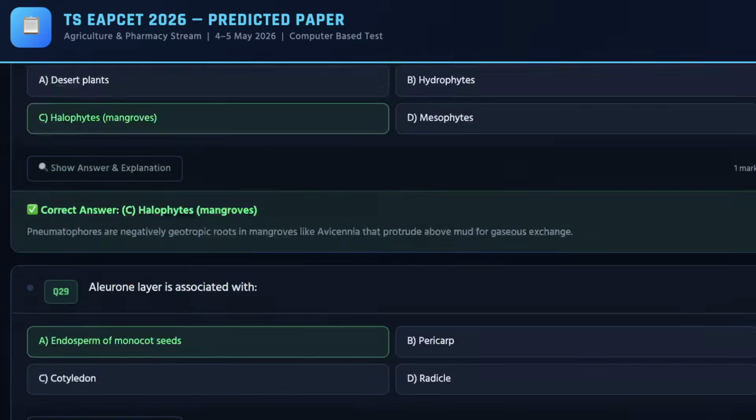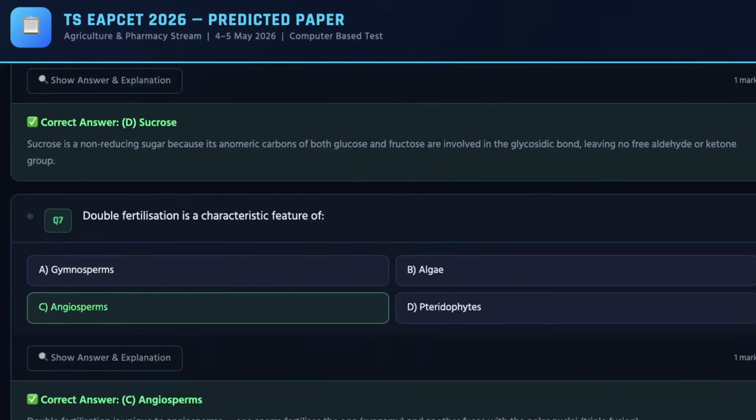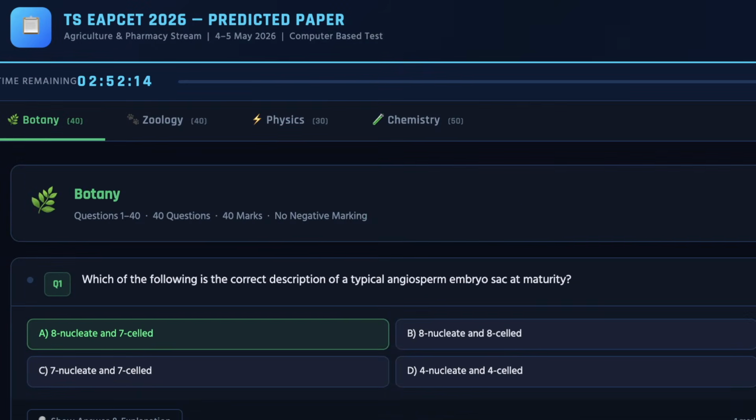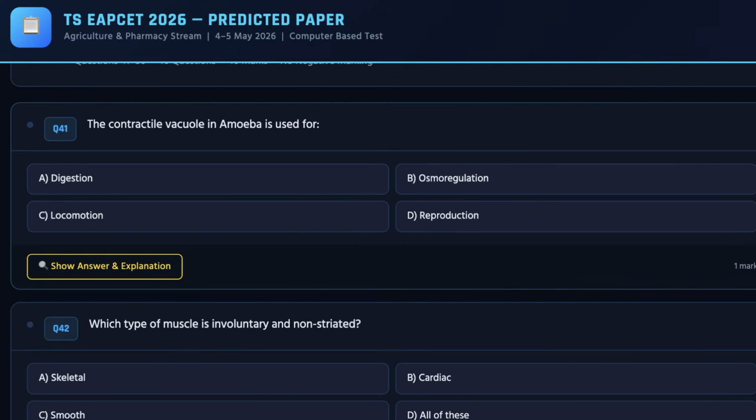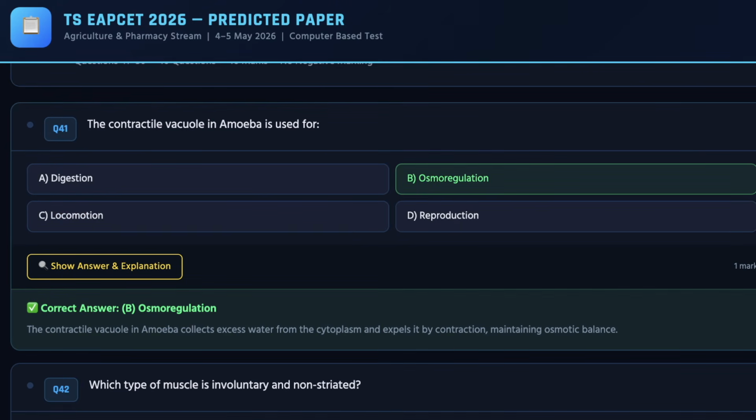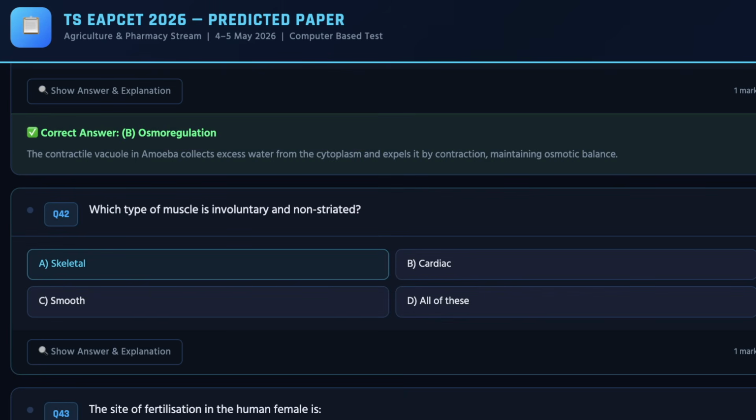So these are all the questions that are expected to be asked from Botany. As you can see on the screen, from Botany, these are the questions that are expected to be asked in the exam. Now that you are aware of all the questions from Botany, let's move ahead to Zoology. So from Zoology, these are the questions that are expected to be asked, and the correct answer for the same is B. So this whole question paper has been prepared based on the past 2-3 years trend.